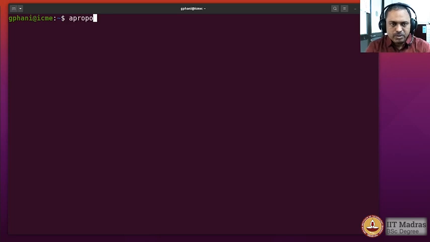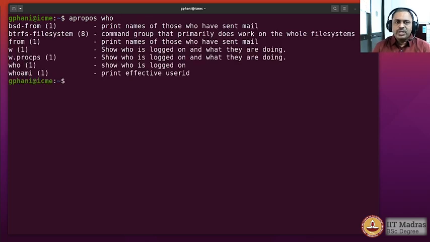So apropos, and you can give a keyword which would be searched for. So let us give a keyword like who. So I want to know who are all logged on to the system, etc. Okay, so when you type apropos who, it will give you a set of commands which will help you to know who are logged on, and one of them is the who itself.